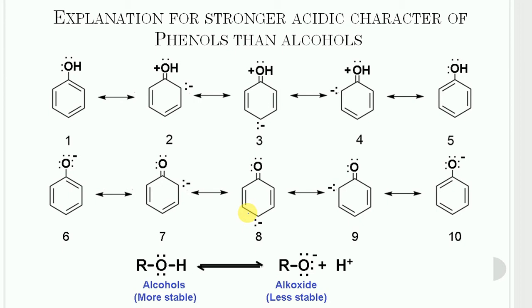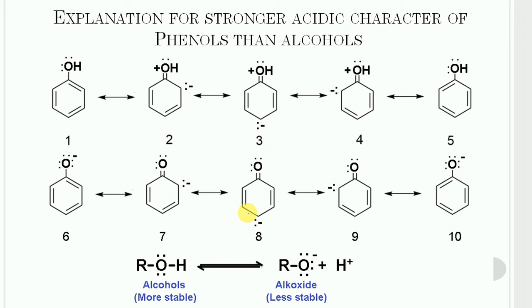Explanation for the stronger acidic character of phenol than alcohol. As we stated, phenols are stronger acids than alcohols. This appears rather surprising since both alcohol and phenol contain the OH group.